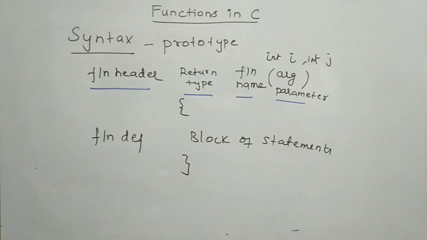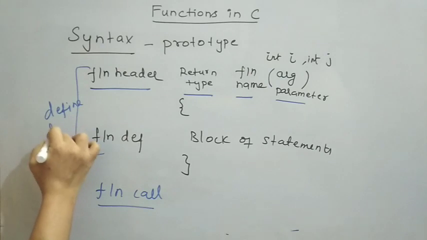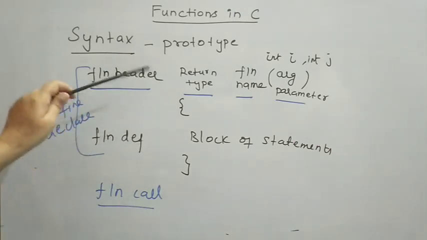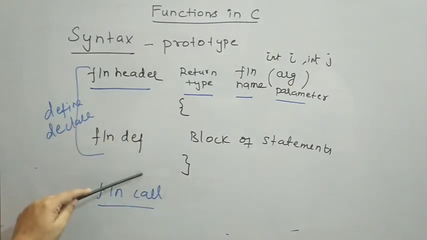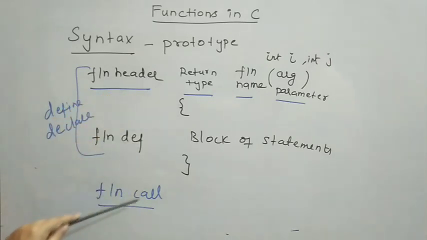If I need to call the function, I may use a function call statement. Okay, this is to define and declare my function. Just by writing a function, your function will not get executed. In a C program, when we start execution, the execution starts from the main function. From the main function, if I want to execute this function, the function needs to be called. Provided the function is not called, the function will not get executed.